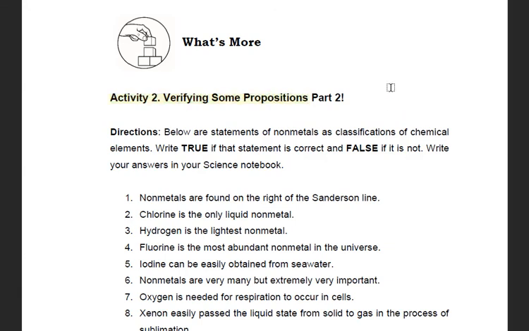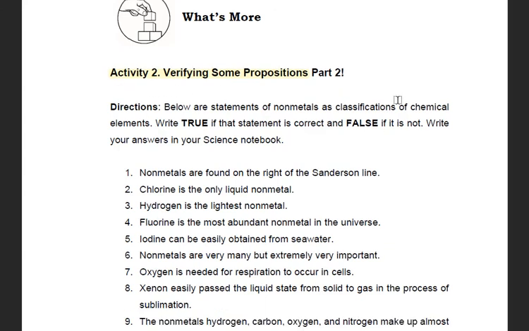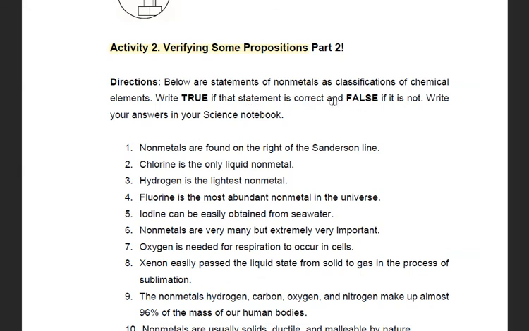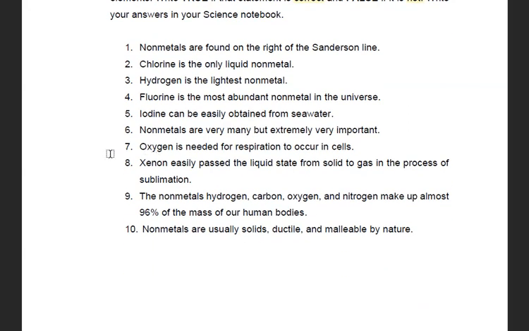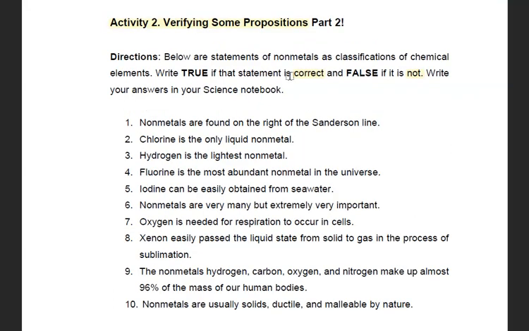So, on your yellow pad paper, isulat na to activity number 2, verifying some propositions. Below are statements about non-metals. Write true if the statement is correct and false if it is not. Okay? Write your answers in your answer sheets. Alright? So, you can just answer directly here. True or false lang. Okay? Write true and write false.